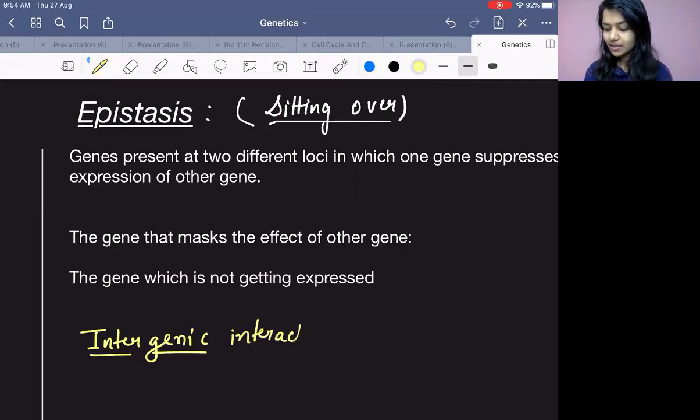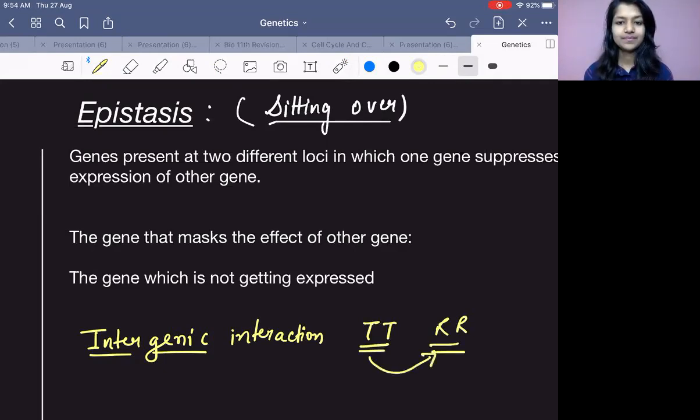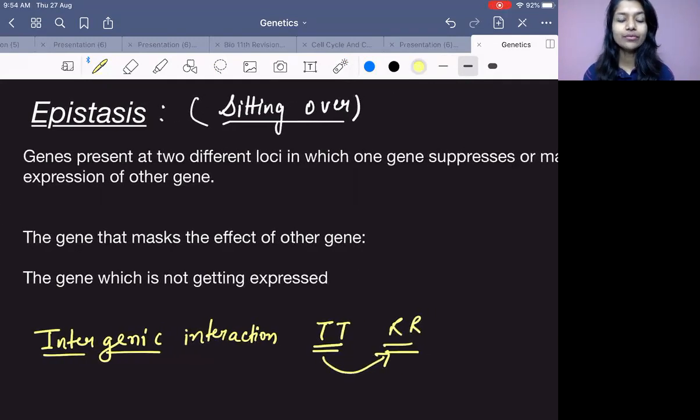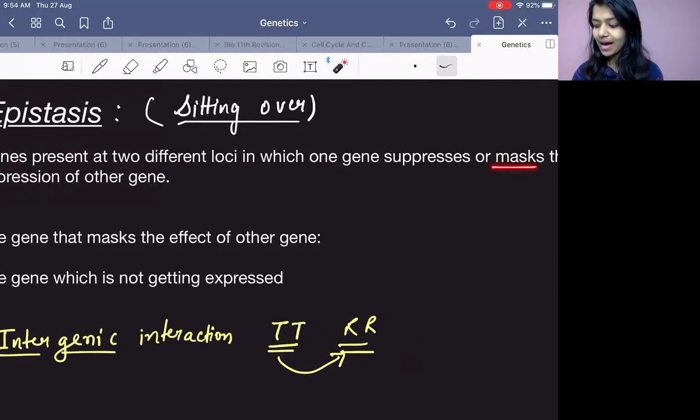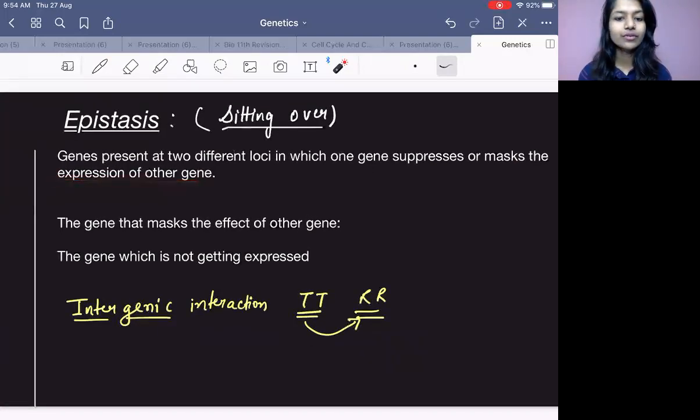What do you mean by this? You need to have different genes. These are two different genes, right? They will interact and they will give you some result. That is the meaning of intergenic interaction. Two different genes are going to interact. So what is going to happen here? Genes present at two different loci, in which one gene suppresses or masks the expression of the other gene.